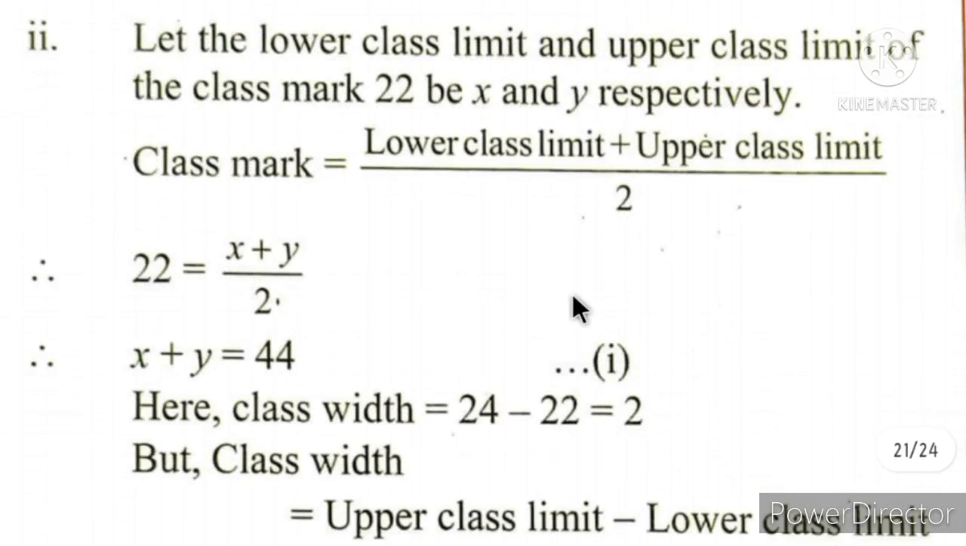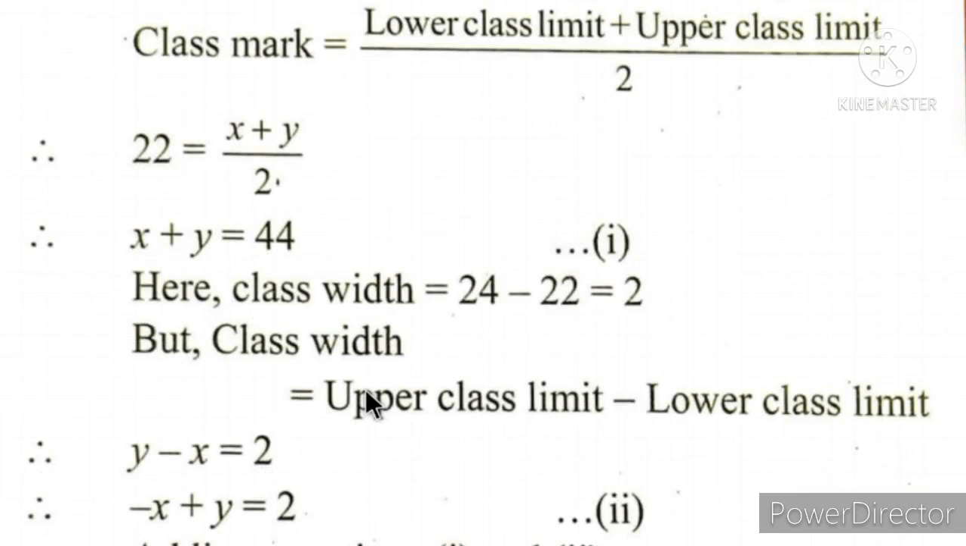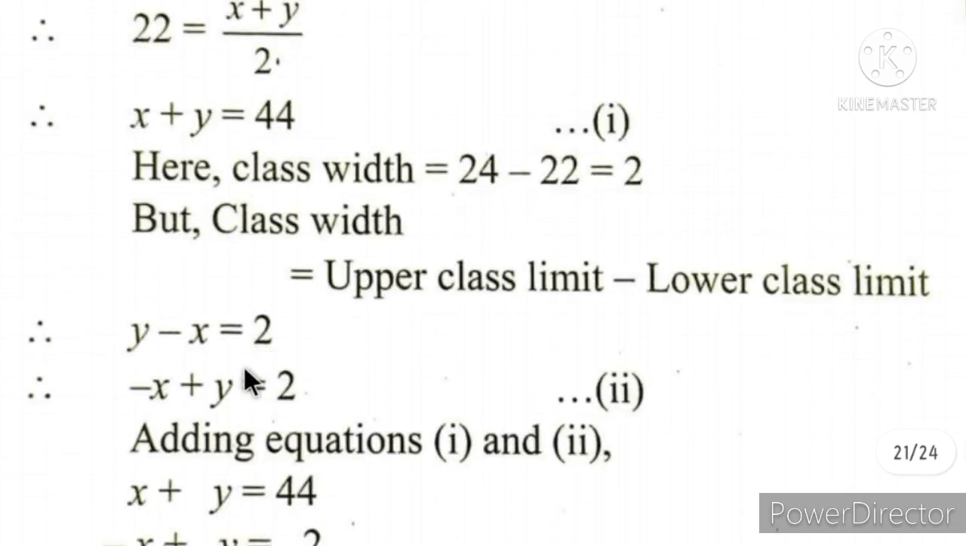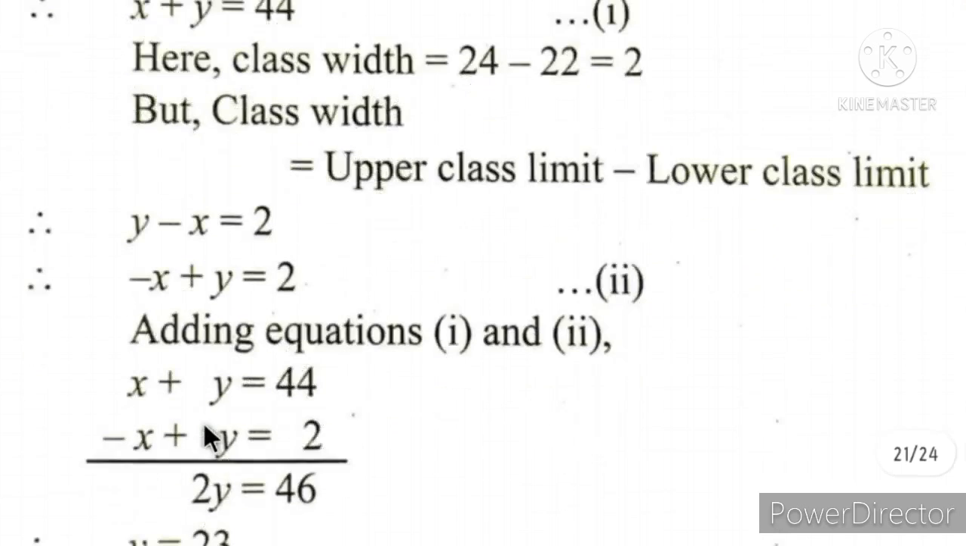So class width is 24 minus 22, that is 2. But class width का formula भी होता है upper class limit minus lower class limit. From this 2 we can conclude that y minus x is equals to 2. Therefore इसको यहाँ पे लगे रहते तो minus x plus y is equals to 2. Always remember x should be first, then should be the y. Minus x plus y is equals to 2 is the second equation that we got.